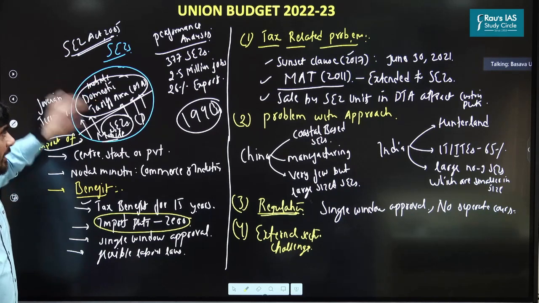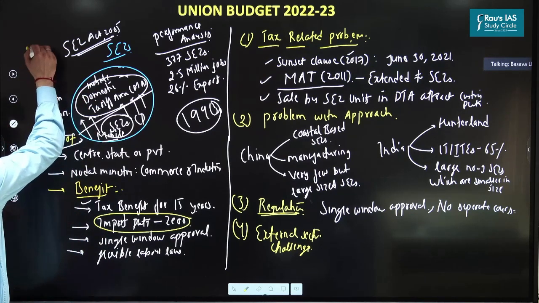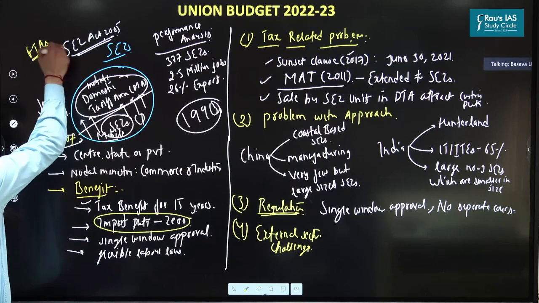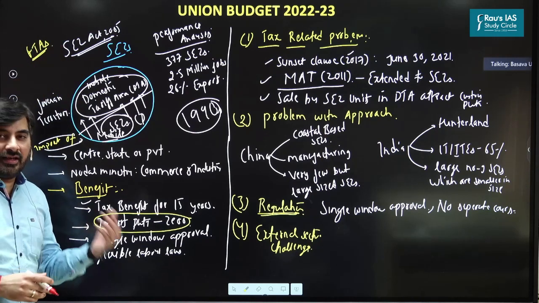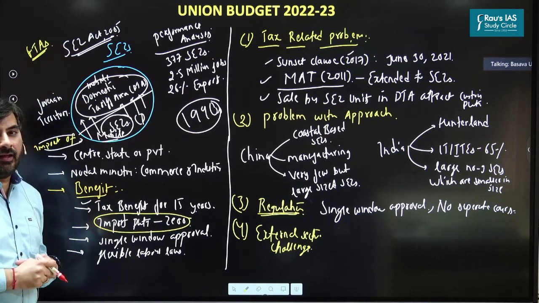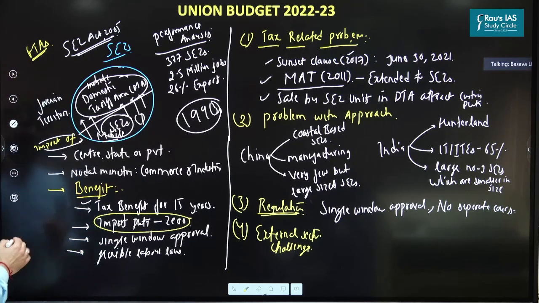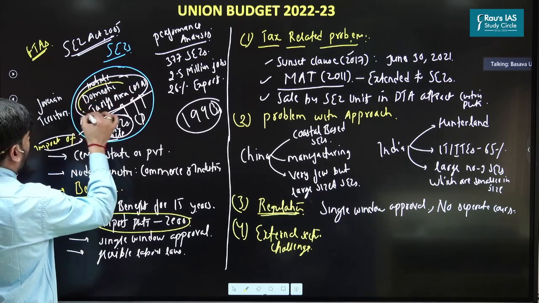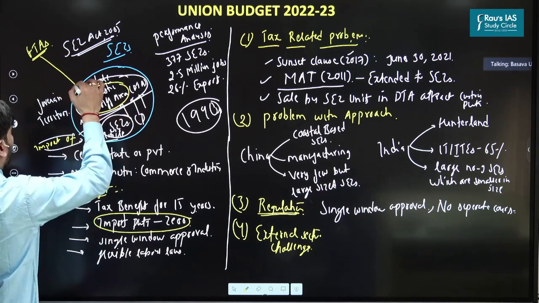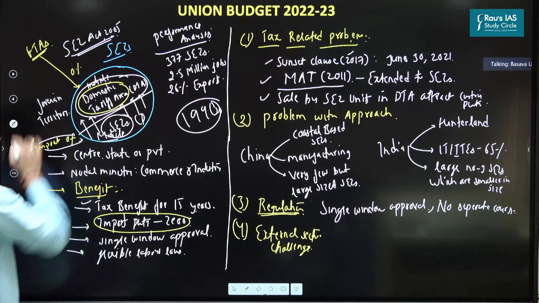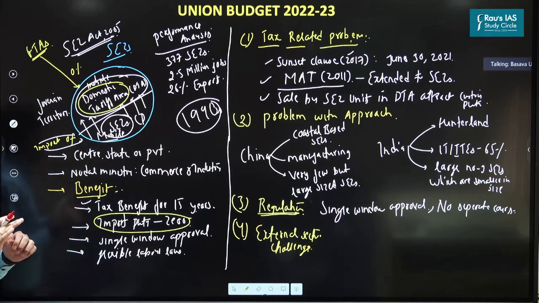Now, what has happened is India has signed a large number of FTAs, free trade agreements, with countries such as Japan, Singapore, Malaysia, and so on. So because of these FTAs, even the units which are located in the domestic tariff area can import goods at 0% customs duty. Are you getting this point?